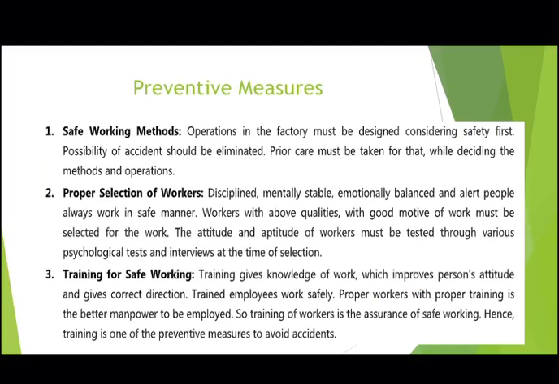Third is training for safe work. Basically, training gives knowledge of work, which improves a person's attitude and gives correct direction. Trained employees work safely. Proper workers with proper training are better manpower to be employed. So, training of workers is the assurance of safe working. Hence, training is one of the preventive measures to avoid accidents.